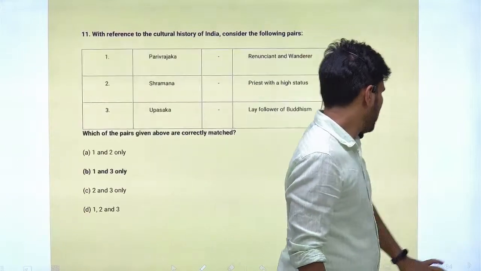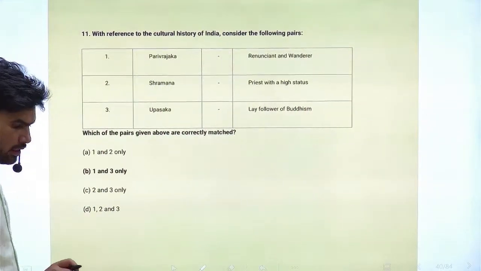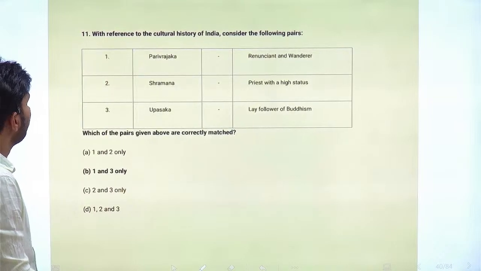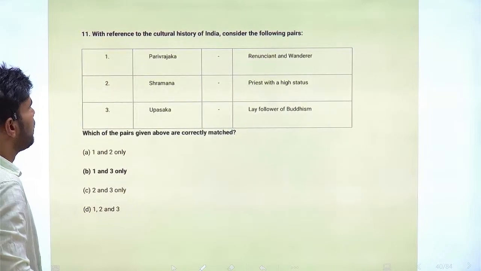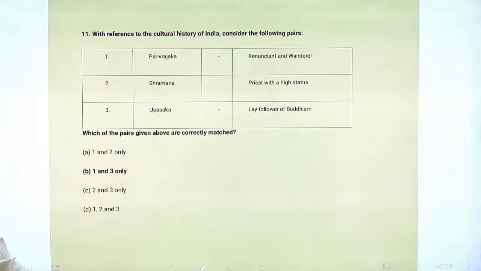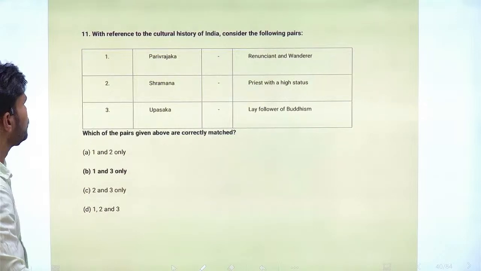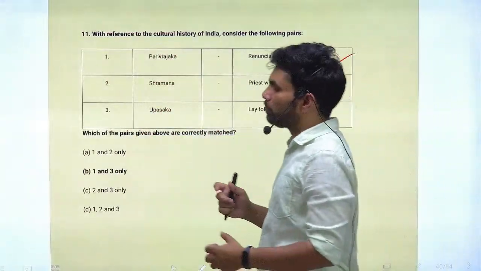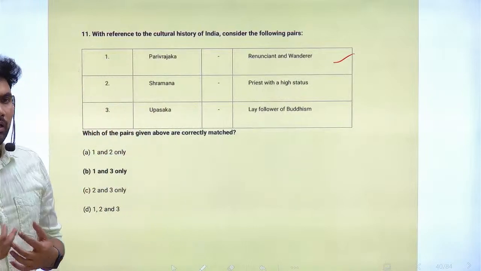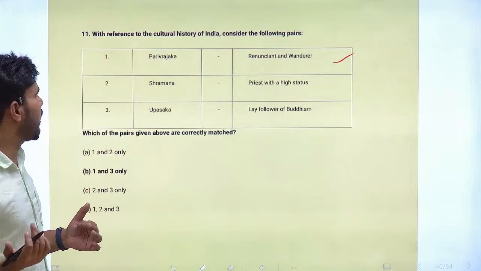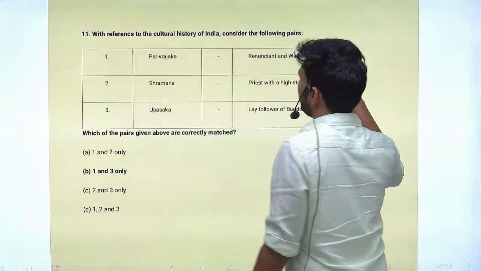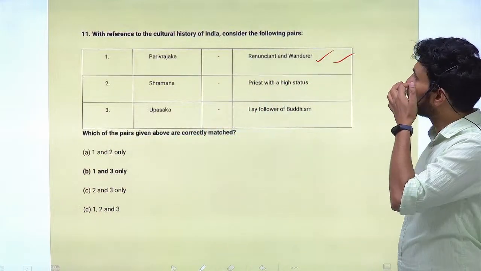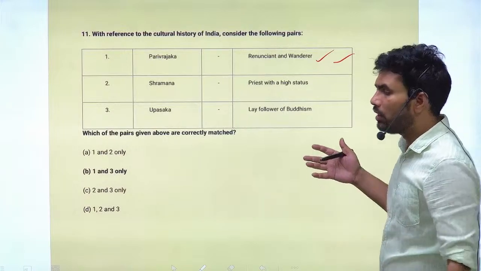Right. Next question, question number 11. With reference to cultural history of India, consider the following pairs. Parivrajaka: renunciant and wanderer. By the word itself, you can understand this. Pari means family, and Vrajaka means one who has left the family. So Parivrajaka is one who renounced family and started wandering.